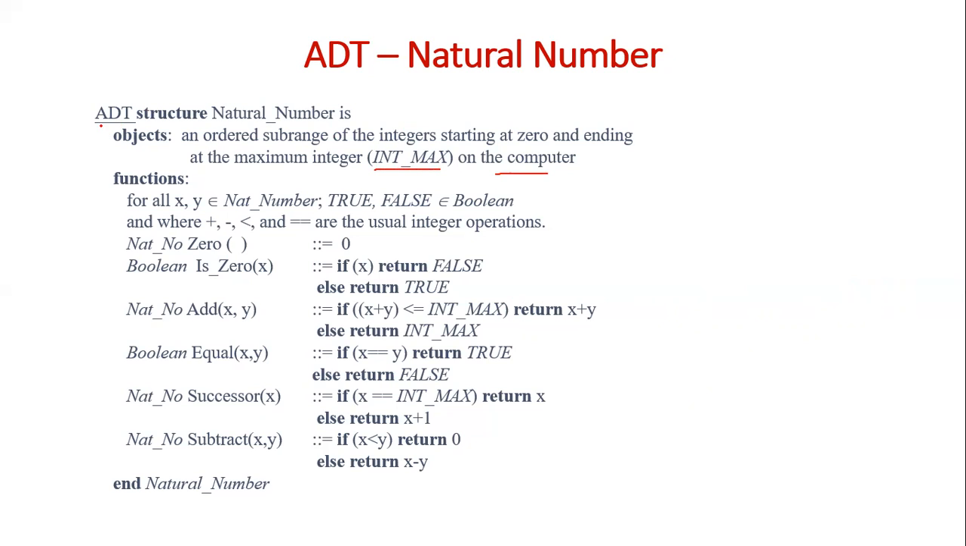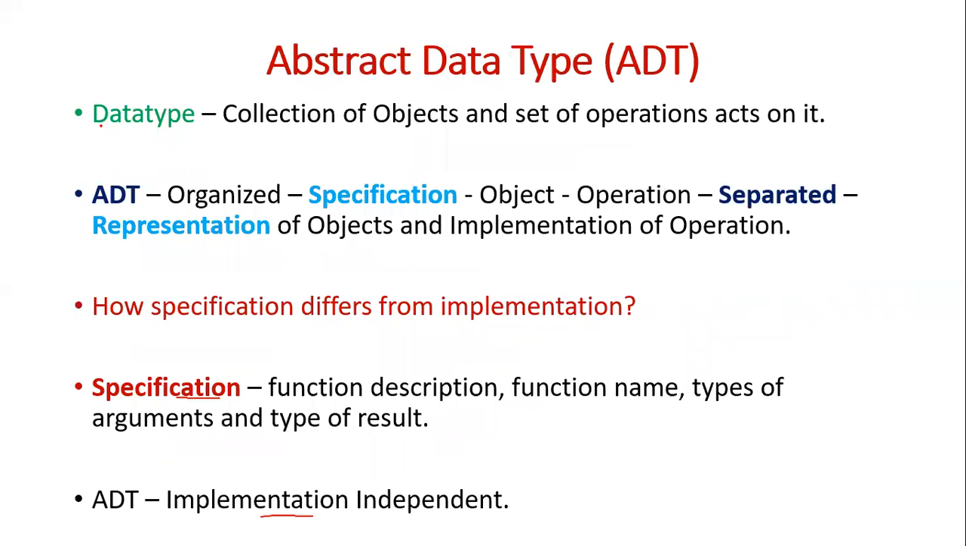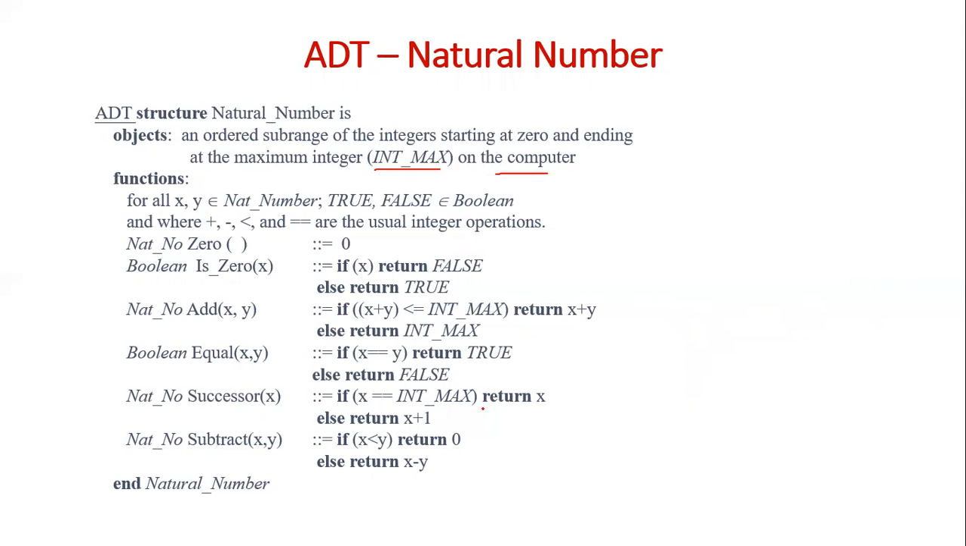If you go back to the previous slide, the specification includes the function description. First, we are describing what is meant by an abstract data type. This is how it is described: an ordered subrange of integers starting from 0 and ending with a maximum integer on the typical computer. And then what are the functions it supports? It supports these functions.